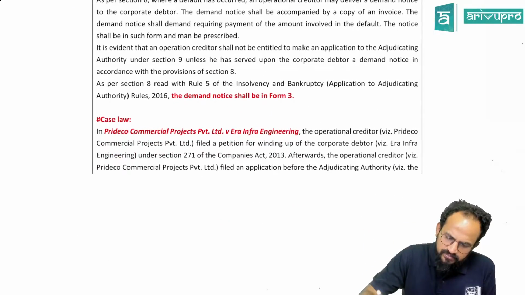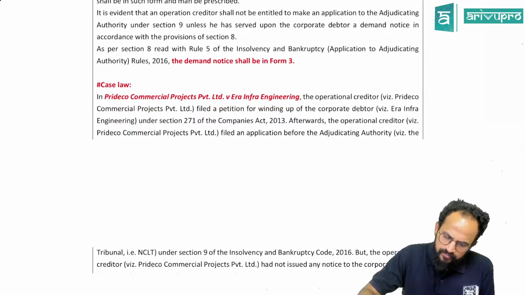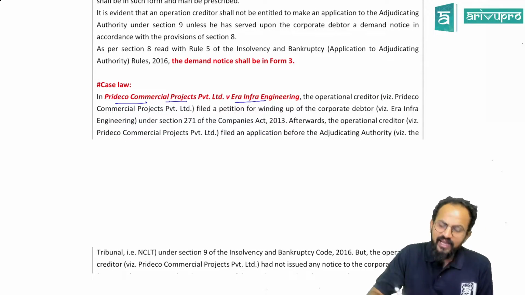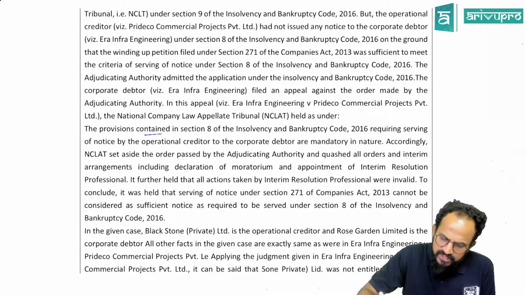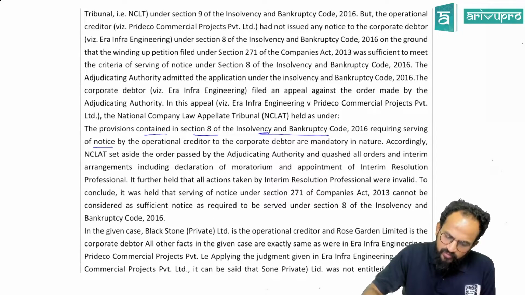Case law, people. Prideco Commercial Projects Private Limited versus Era Infra Engineering. Whatever we saw: the provisions contained in Section 8 of the Insolvency and Bankruptcy Code requiring service of notice by the operational creditor are mandatory in nature. You have to give it.